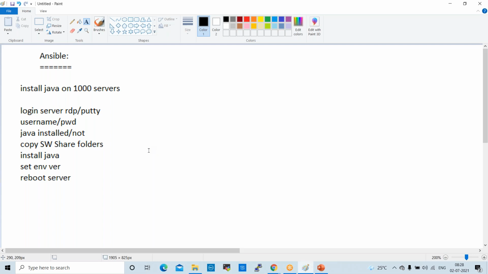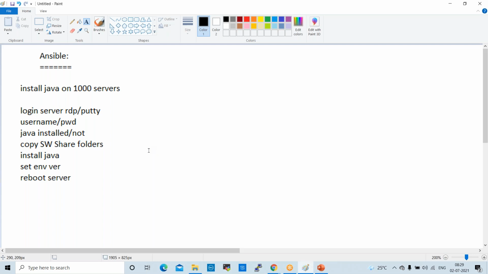While working on patching manually, our team members used to make so many mistakes, like installing a different patch version instead of one version. Sometimes they used to deploy different applications. Due to that, we used to observe so many issues.